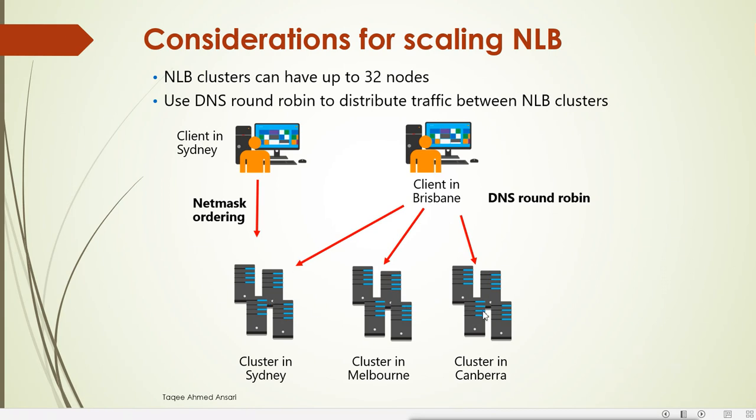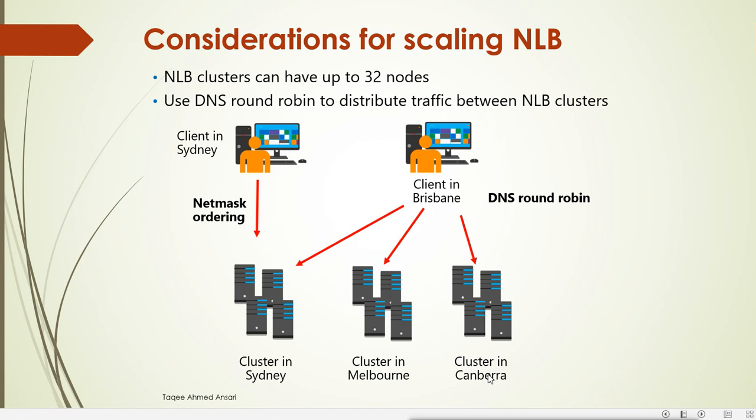Like if the client is trying to access from Brisbane, the request will first go to the DNS to resolve the name to an IP address. Now DNS we will configure to send the request on a round robin basis. So in the DNS we have the records for Sydney, Melbourne and Canberra. We can decide that the first request will go to Sydney, the second request will go to Melbourne, and the third request will go to Canberra.